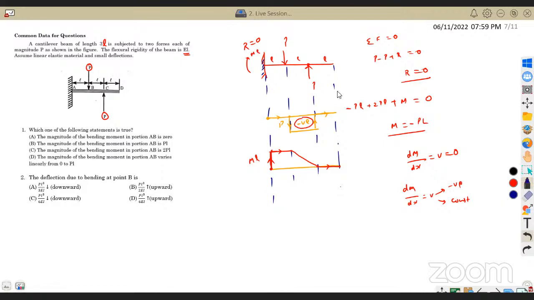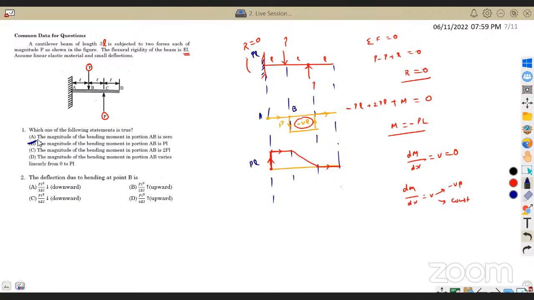Now, what about the question? See, these things, I hope there won't be any doubt. So in section AB, it is constant. That is nothing but not M into L. I'm sorry, it's P into L. It's not M into L, it's P into L. So it's constant and the value is equal to P into L. So that is option B.